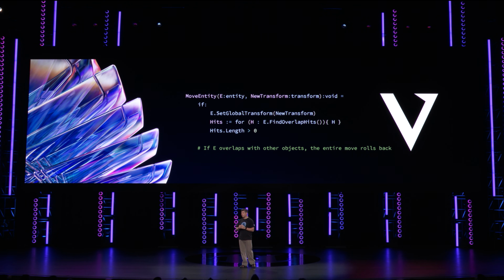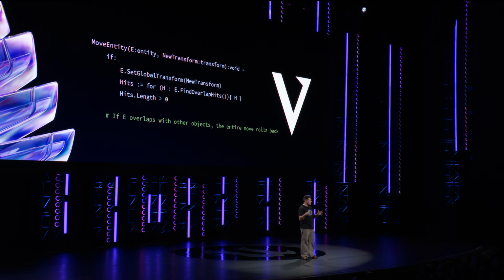Now, all functions in Verse run as part of atomic transactions, which can be rolled back and re-simulated as needed. And this lets us do a lot of interesting things in our game's code. So for example, to check if an object can be successfully moved in the world, we can simply set its position, then do our spatial queries to see if it's hitting anything. If it is, we abandon the entire transaction, reverting the entire operation, and pretending the code never ran at all.